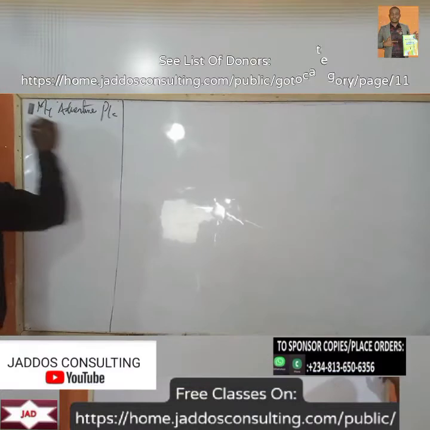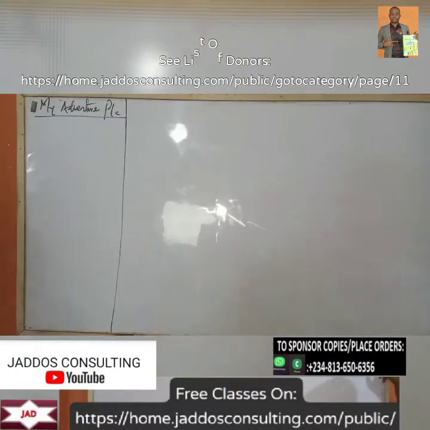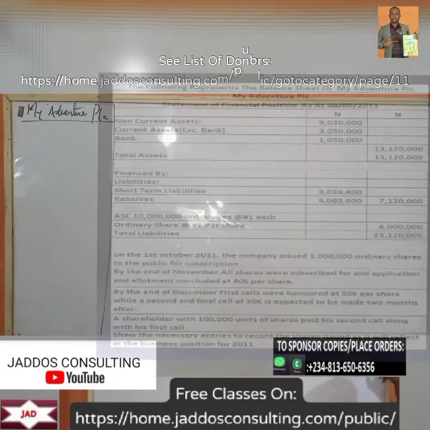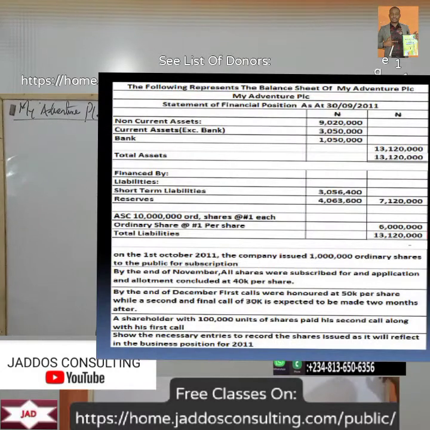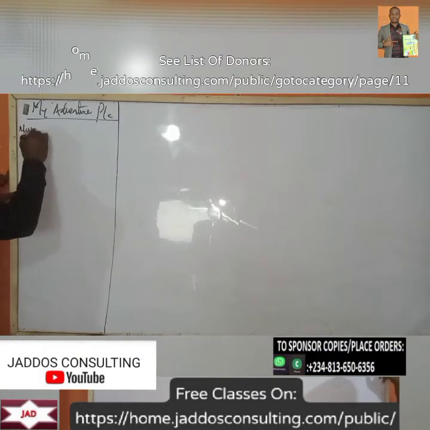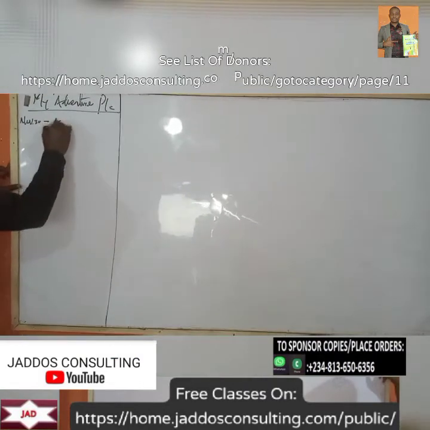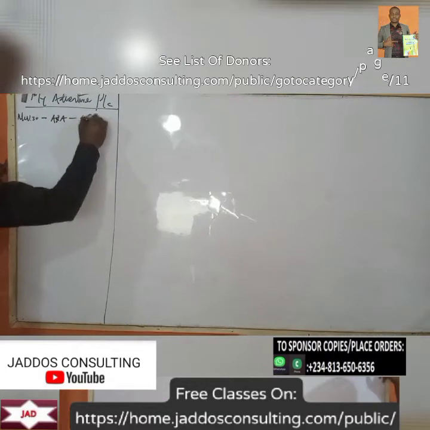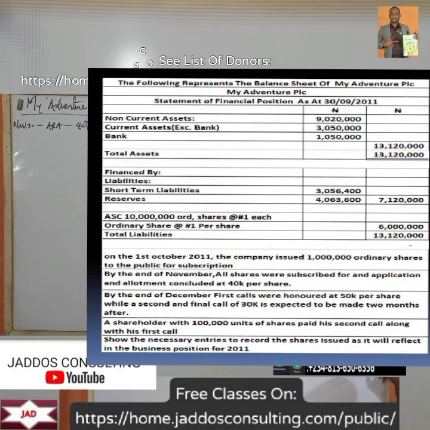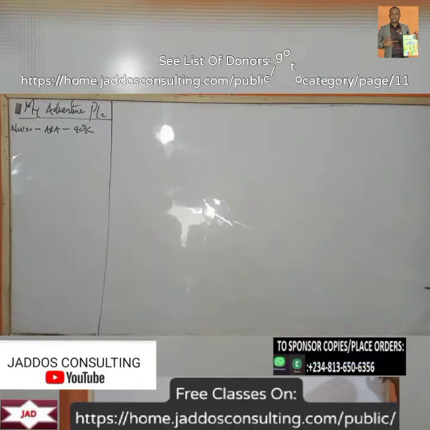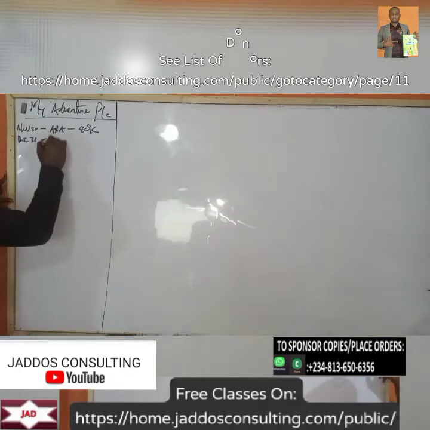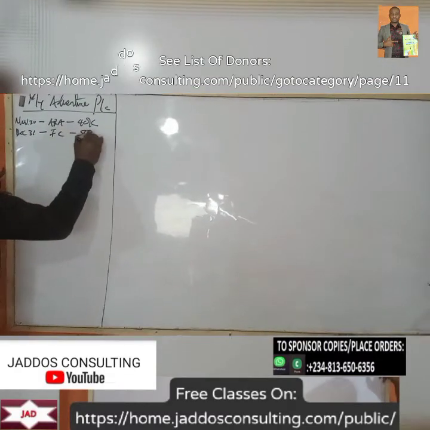Adventure PLC. Okay, so by the end of November, application allotment concluded at 40 kobo per share. So we have November, let's say November 30th, right? So application allotment concluded at what? 40 kobo. And then what else? Say by the end of December, first call was 50 kobo per share. So let's say December 31st, first call 50 kobo.